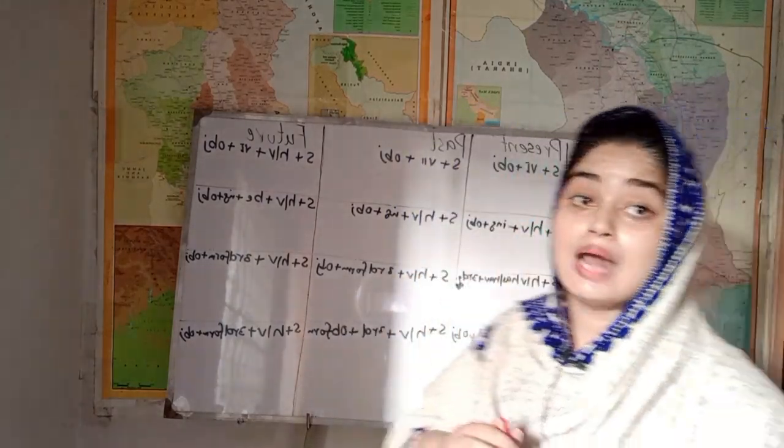Present simple or present indefinite tense. Why is it called present indefinite tense? Because we are not sure about the action time. That's why it is called indefinite. Indefinite means we are not sure, we are not certain. That's why it is called present indefinite tense, present simple tense. And in this tense, universal truths, routine habits, and actions which are performed on a regular basis are reflected.